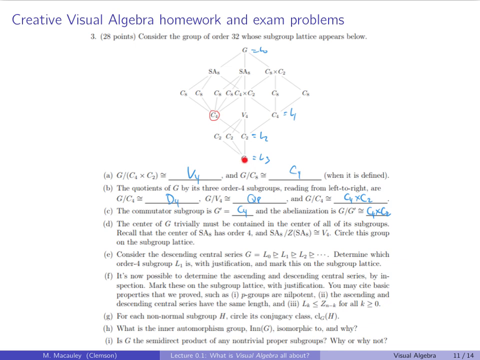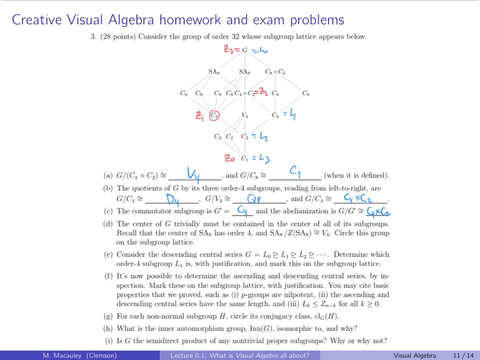So the first step is the center. The center is contained in here. It's got to be at least here because of this fact. So which one of these is it? Let's see, this thing is central in both of these, and this is abelian. So this thing here is central in all of these, so it's going to be central in the entire group because this group is. So this is going to be Z2. Sorry, this is Z1, this is Z0, this is Z2, and this is Z3. So there's the ascending central series.